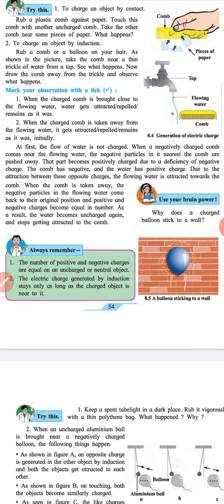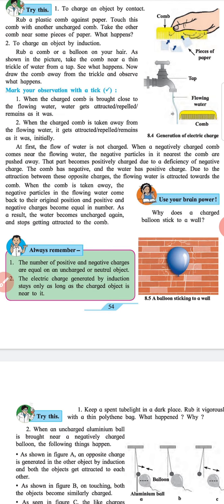When a negatively charged comb comes near the flowing water, the negative particles in it nearest to the comb are pushed away. That part becomes positively charged due to deficiency of negative charge. The comb has negative and the water has positive charge. Due to attraction between these opposite charges, the flowing water is attracted towards the comb.